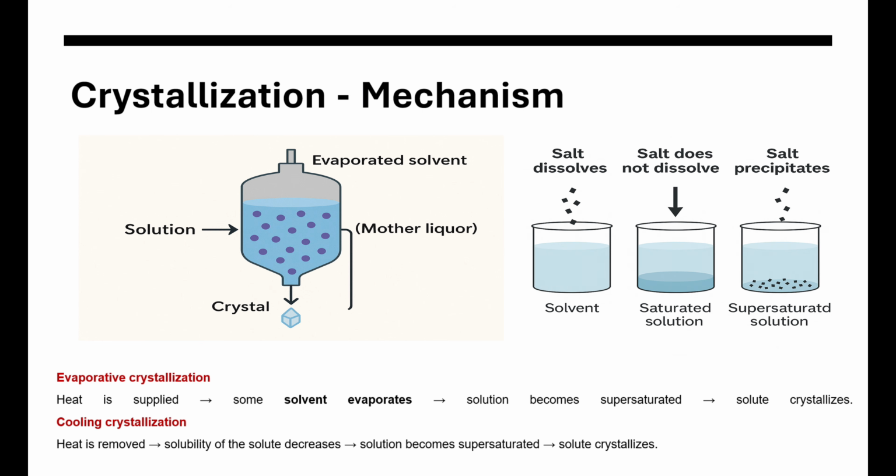The crystallization process can be carried out by two methods, mainly called evaporative crystallization and cooling crystallization. In the case of evaporative crystallization, heat energy is supplied where some amount of solvent will be evaporating. Because of that, the solution becomes supersaturated, resulting in the formation of solute crystals. In the case of cooling crystallization, due to cooling, the solubility of the solute decreases, the solution becomes supersaturated, again resulting in the formation of solute crystals.